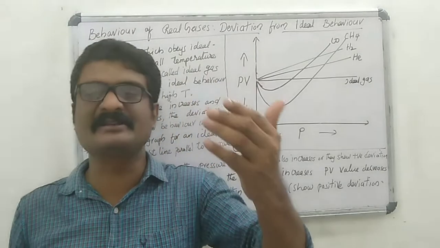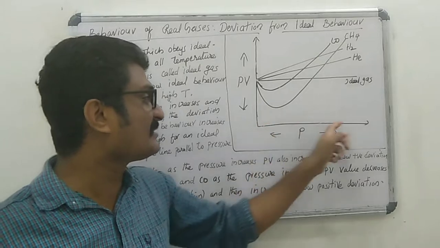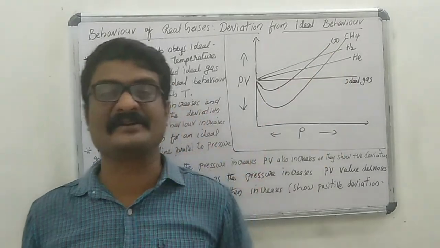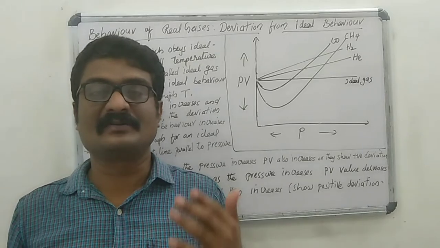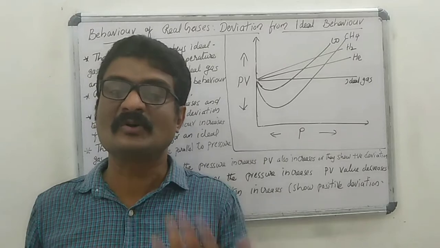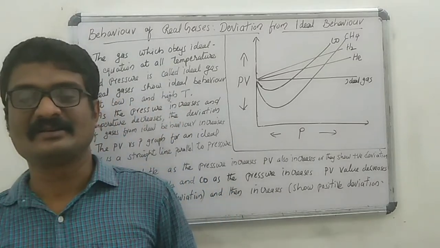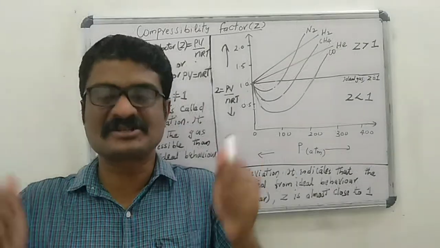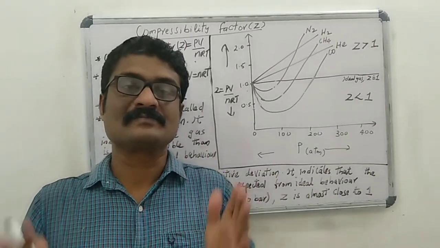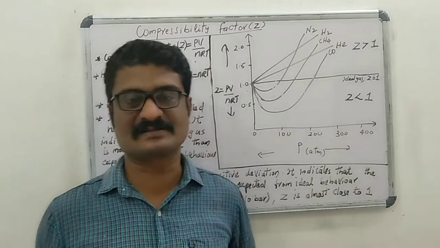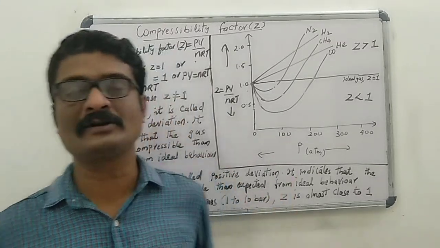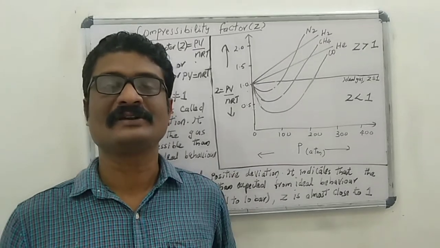As the pressure increases and the temperature decreases, the deviation of gases from ideal behavior also increases. The extent of deviation of real gases from ideal behavior depends on nature of gas.